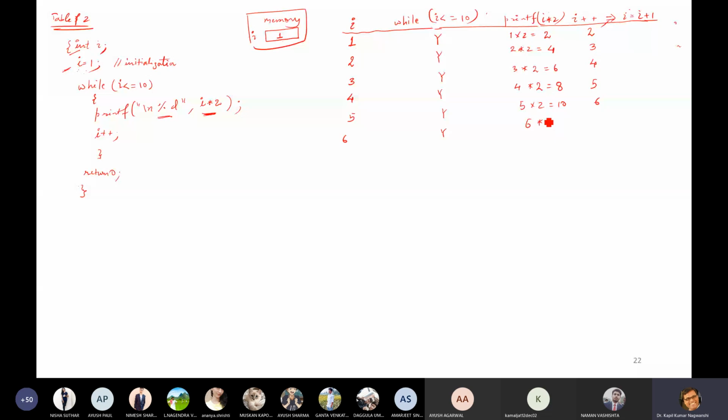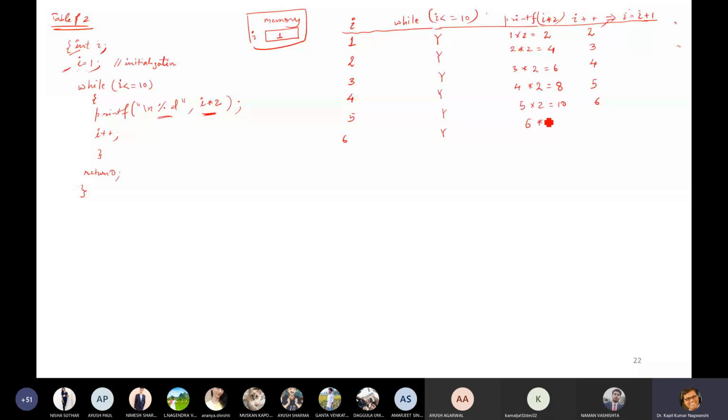Then 10. 10 is less than or equals to 10. Yes, it is less than or equals to 10. Then it will print 10 multiplied by 2 equals to 20, then 11. 11 is less than or equals to 10? No. Now nothing will be printed. Because this condition becomes false, it will not execute this block. I had already told you that whatever written in curly braces, it is known as block.